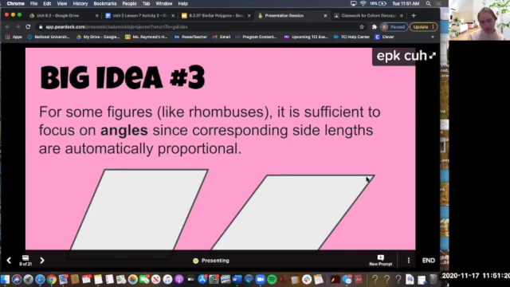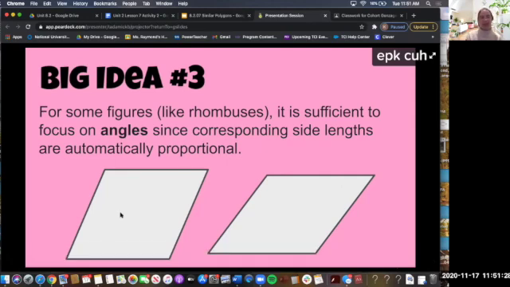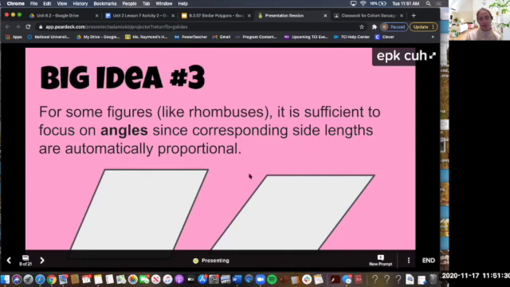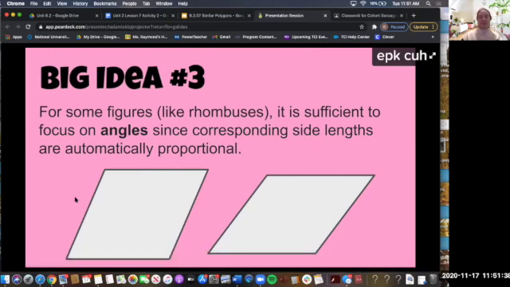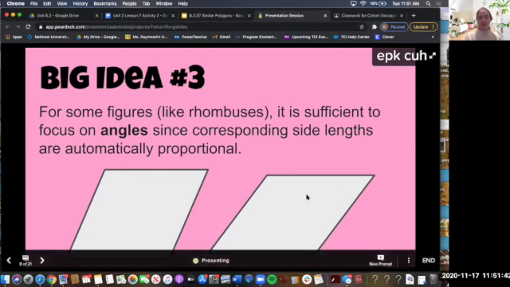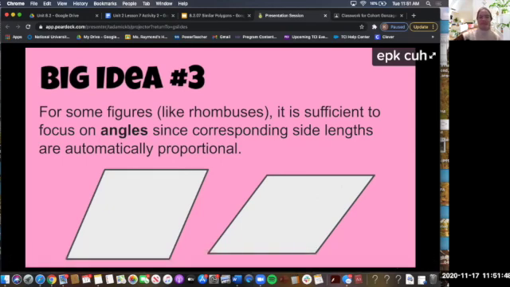We have some that are smaller and larger than others, but their sides are automatically proportional, which means that I can multiply or divide each of these sides in one of the figures by a certain scale factor that would help me increase the size or decrease the size to match up perfectly with the other figure. Let me know if I'm being confusing. I know I'm talking a lot.